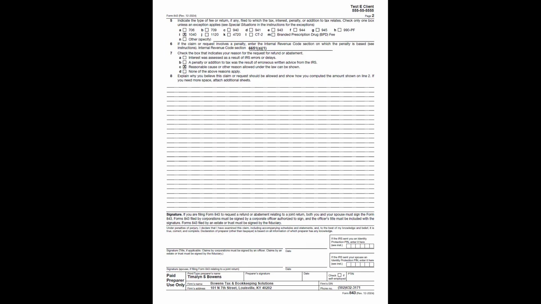However, if the IRS hadn't already declared that for the state of Kentucky, that's an example of something that could be used as reasonable cause. Okay.